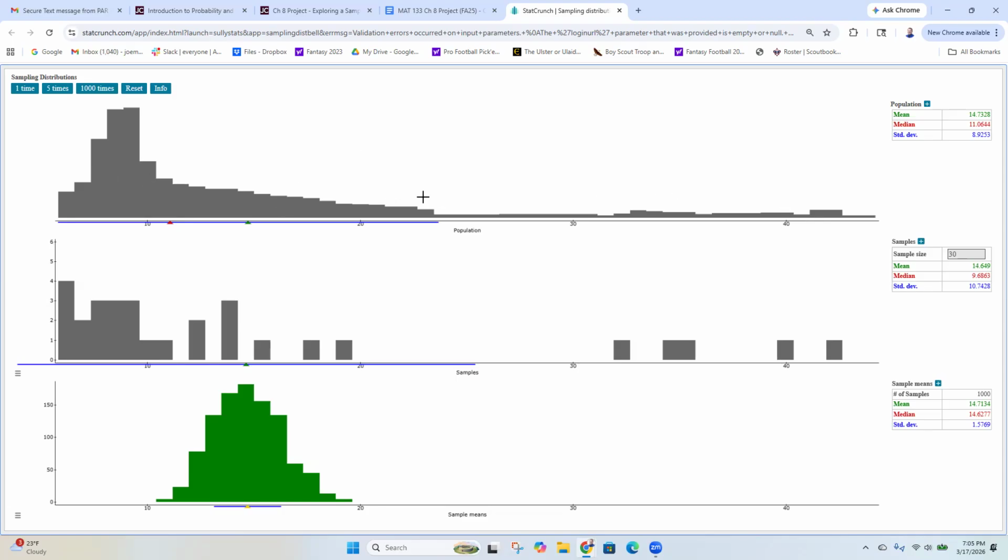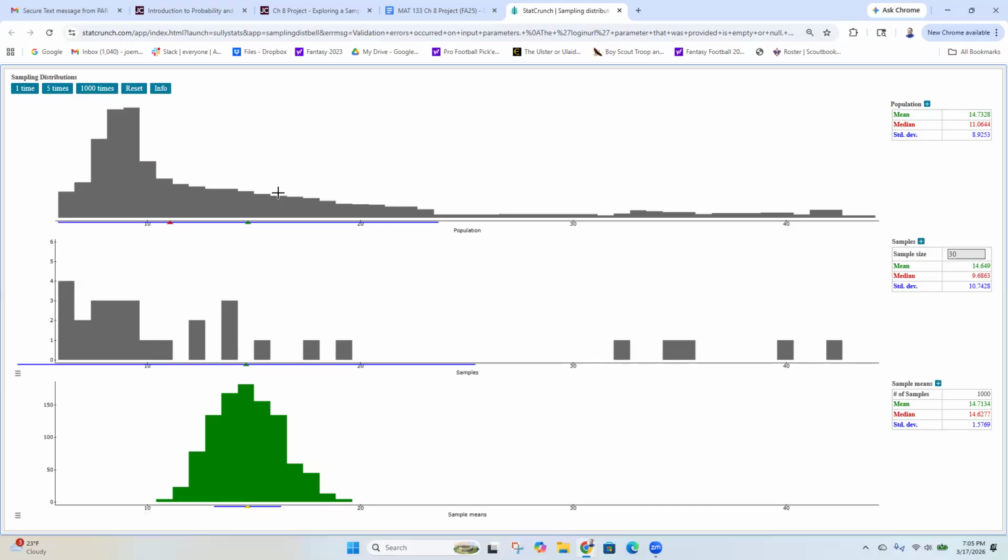So when I look at this distribution, we've said before that when you have a skewed population or skewed data set, you shouldn't be using mean and standard deviation. You should be using median and interquartile range because they are resistant to skewing, right? We are going to be abandoning median and interquartile range for the rest of this class and using mean and standard deviation.